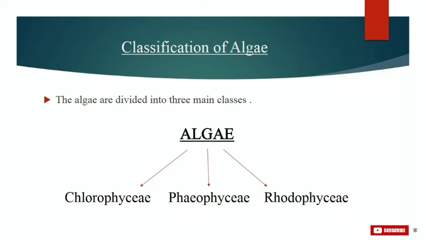So talking about economic importance of red algae: red algae like Porphyra are used as food in various parts of the world. Agar yielding algae are called agarophytes. An example is Gelidium, which is used to obtain agar. Some algae also have some medicinal properties.